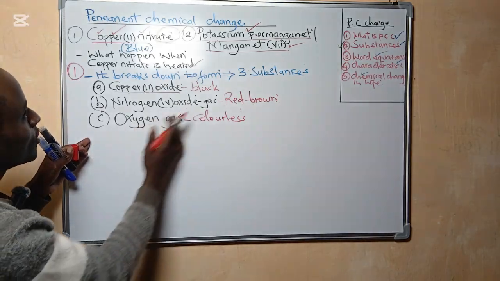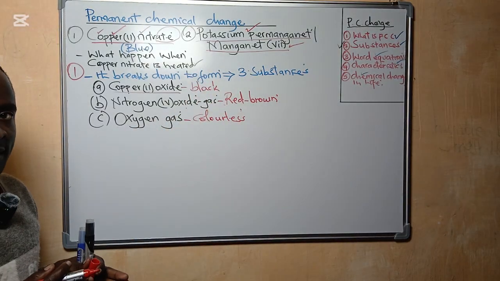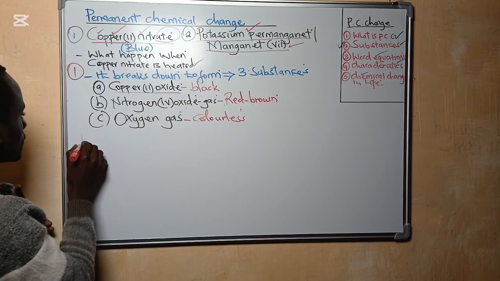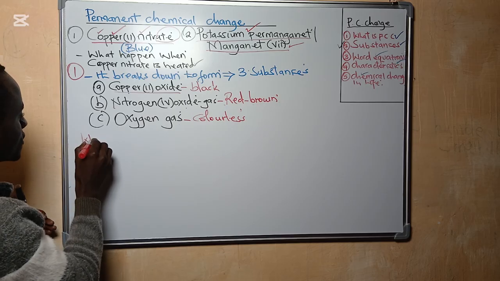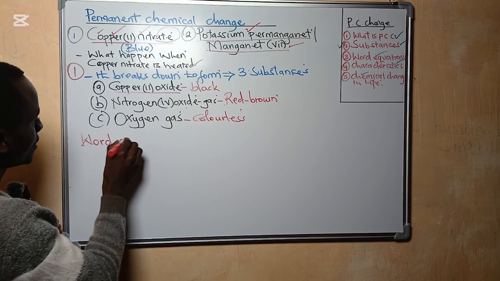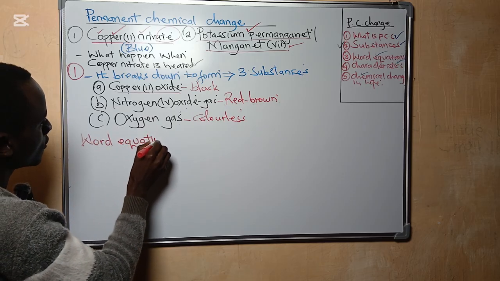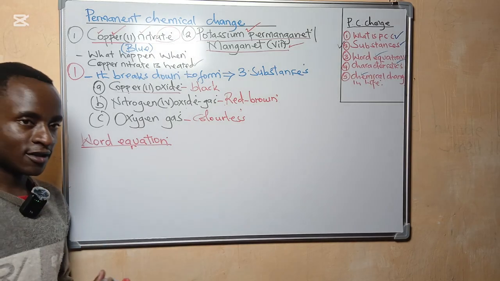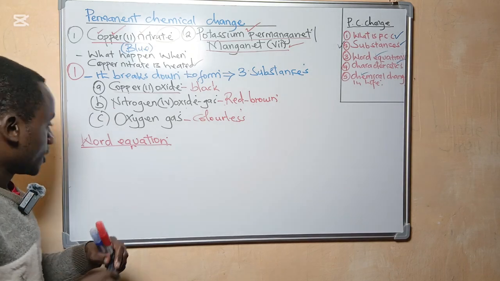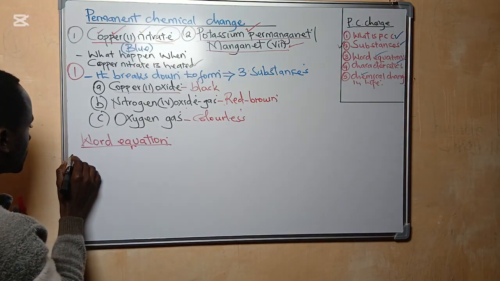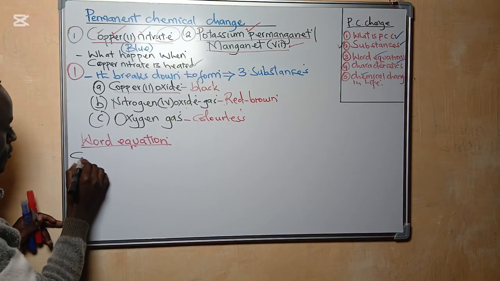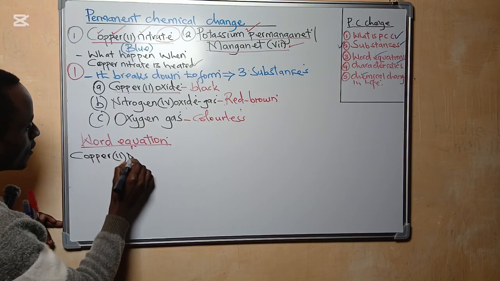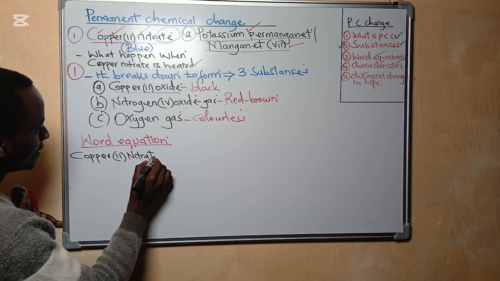Now, we can write the word equation to represent this. So the word equation, let me use a different pen. We begin with copper 2 nitrate.